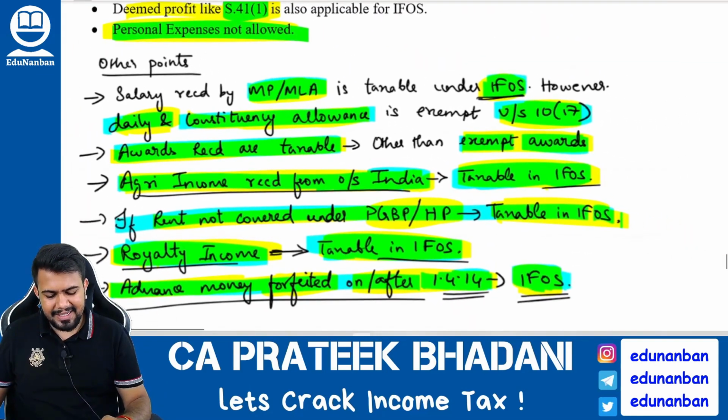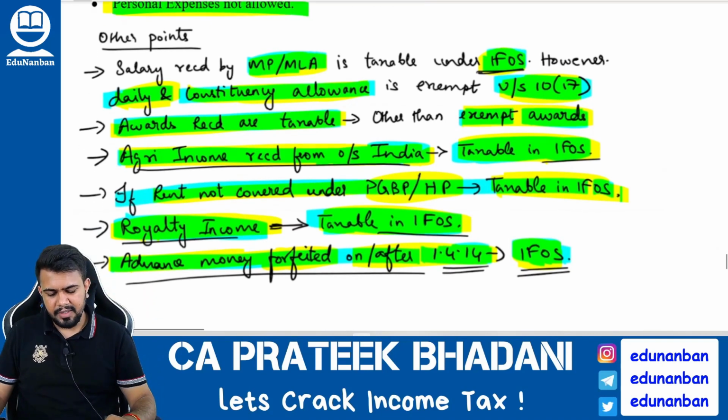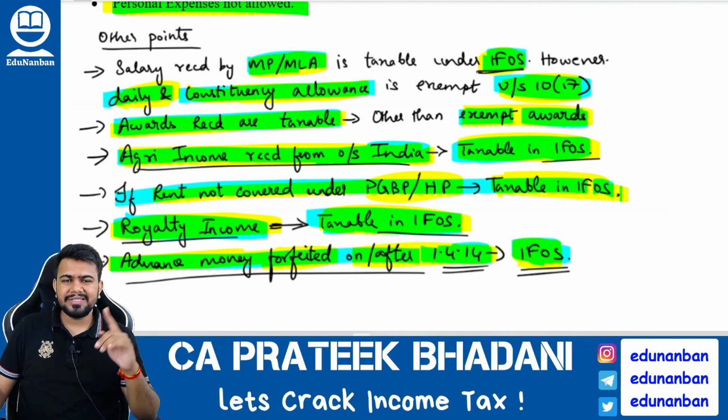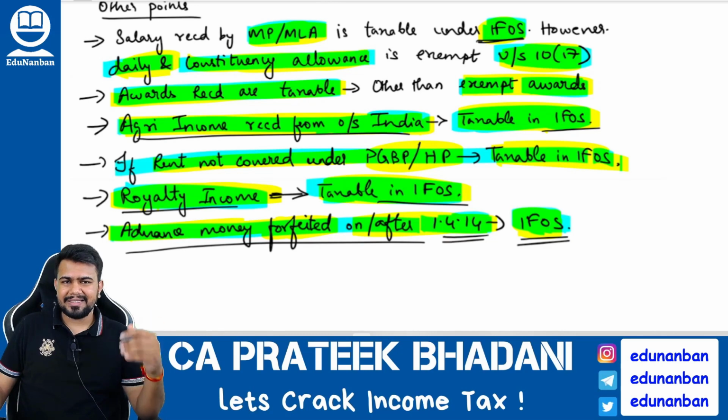Next, if any salary is received by a member of parliament or member of legislative assembly, it is taxable under income from other sources. However, daily allowance and constituency allowance is exempt. Next, generally awards that are received are taxable.